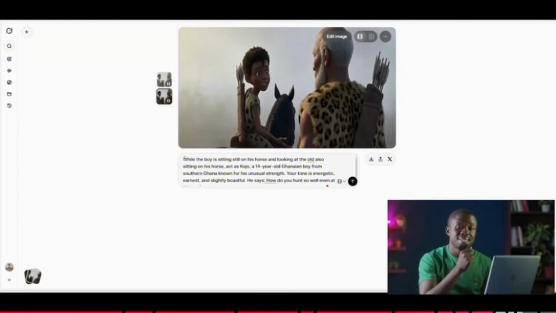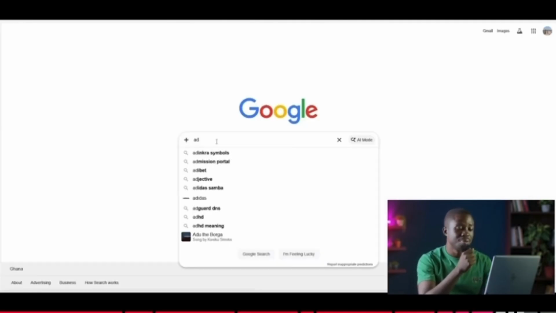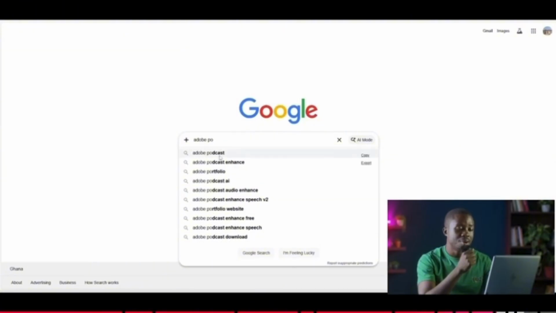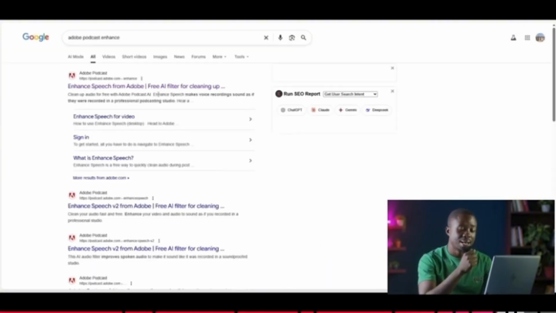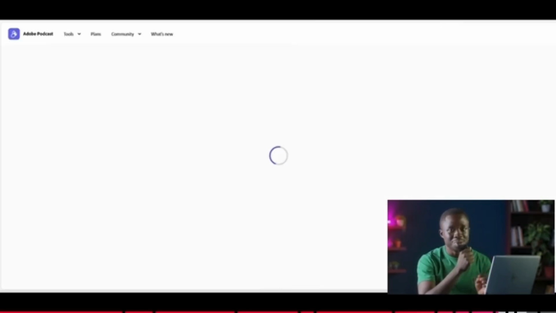So as already discussed, because the music was in the background, all we need to do is go to Google over here, and then we type in Adobe Podcast, right? And they're also very generous. They have a free plan over there, which we used in this particular case.